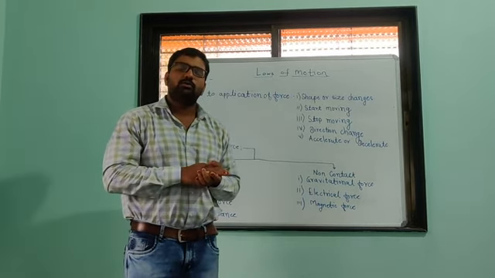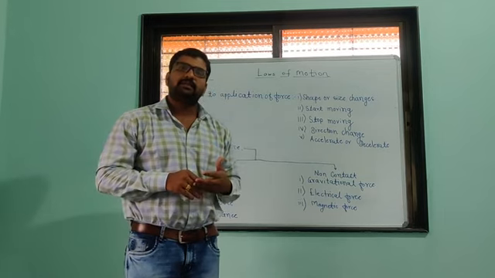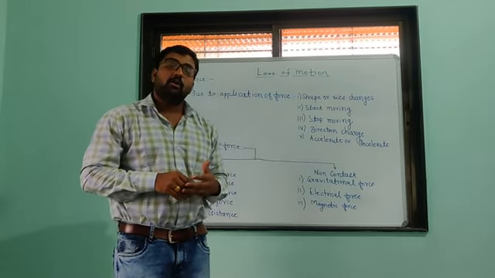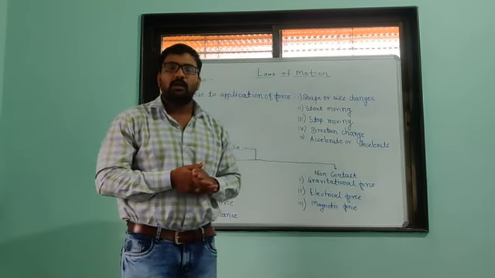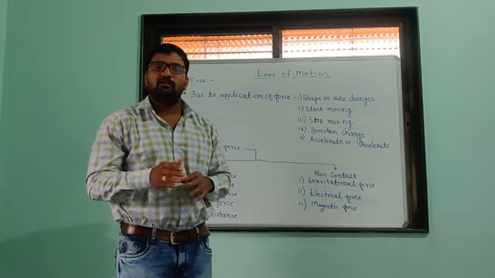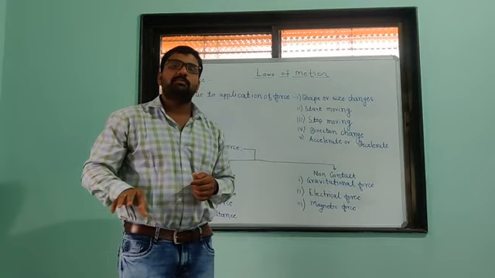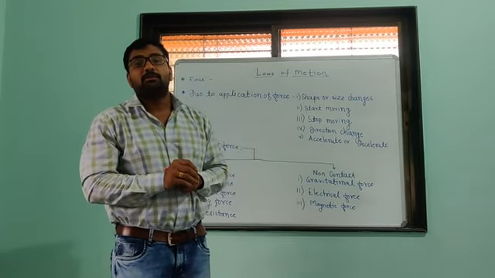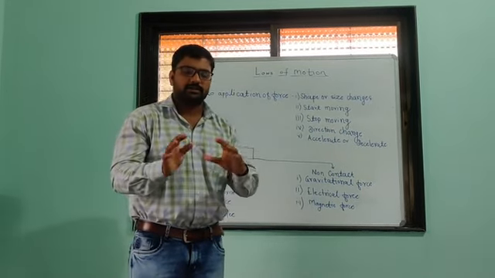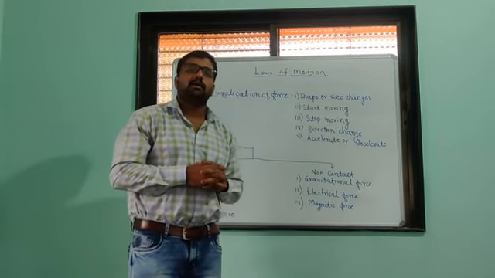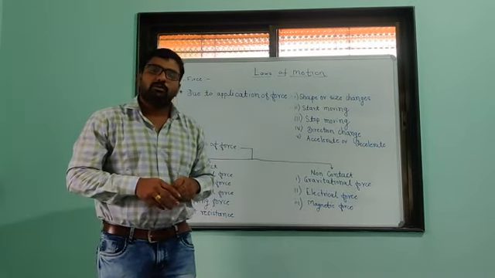In your book you will find some chapters that belong to physics, some to chemistry, some to biology, and some to ecology. This is a mixed syllabus of different branches of science.